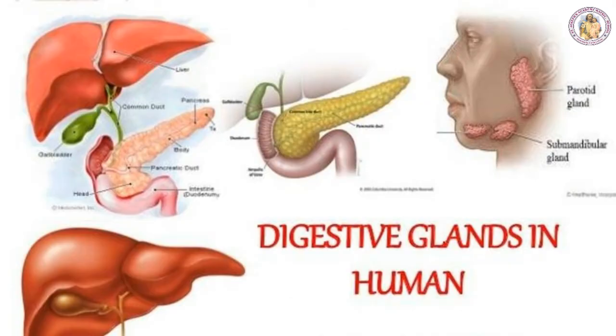The glands associated with the alimentary canal are the salivary glands, gastric glands, pancreas, liver and intestinal glands. These are the pictures given below. These glands are the digestive glands.